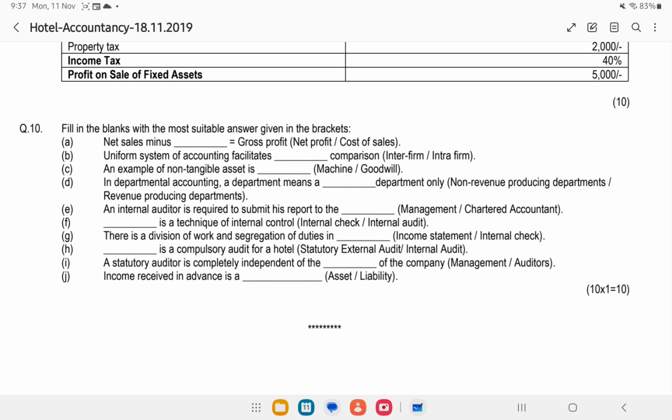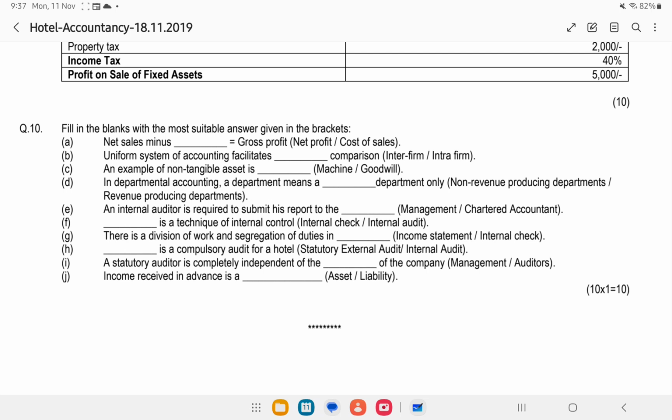Uniform system of accounting facilitates, okay, uniform system of accounting facilitates inter-firm comparison or intra-firm comparison. By giving a uniform system for all hotels that exist in the world, we are providing a facility. We are facilitating what? An inter-firm comparison. Inter-firm comparison means what?